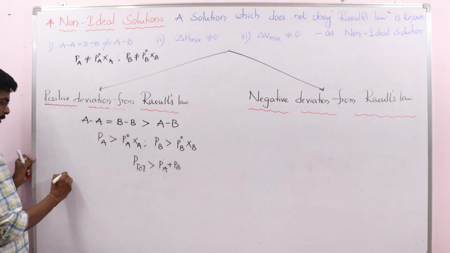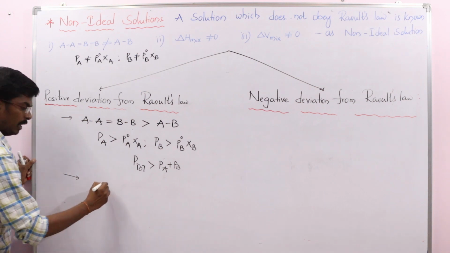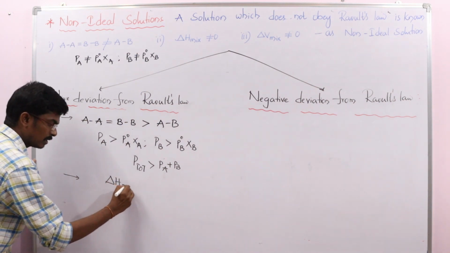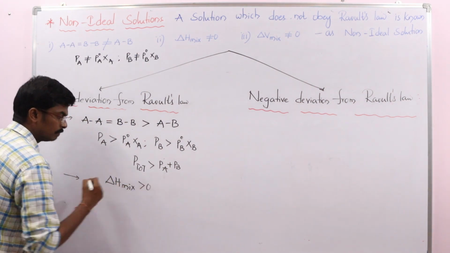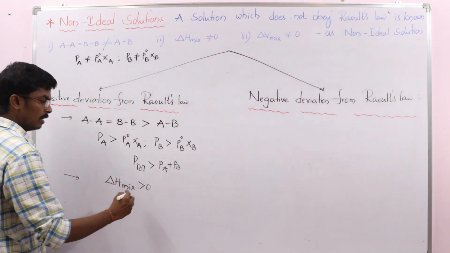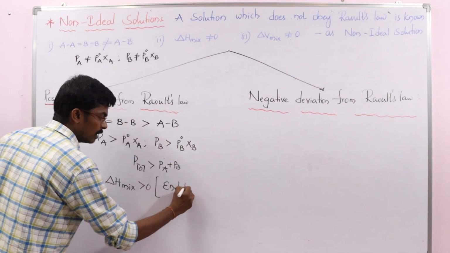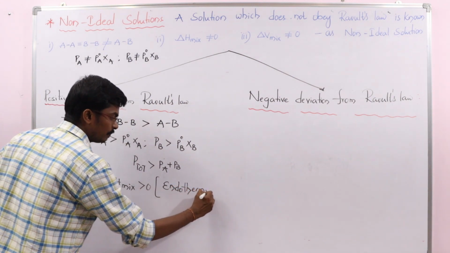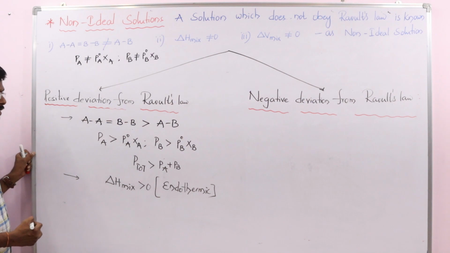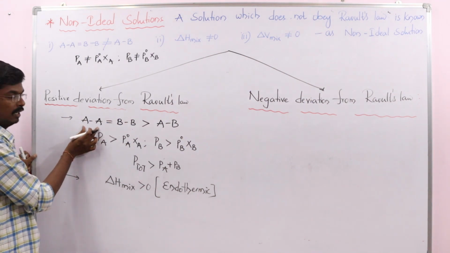At the same time, another condition should be obeyed: delta H mix is greater than 0. Delta H mix greater than 0 means the dissolution process is endothermic, because the AA interactions are greater.